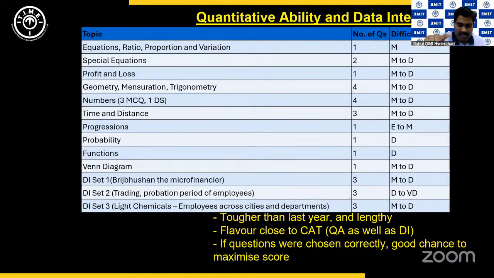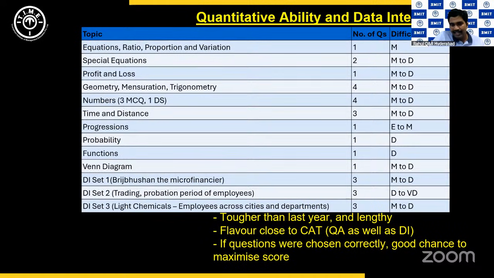You had to add these regions, you had to add the HR in this city, you had to add the IT in this city, you had to add the junior level across cities and all of that. So this was also a set that you could have best left, because your cutoff is what you're going for, and then you'd like to maximize your score. So you don't want to sink your time in difficult sets, right?